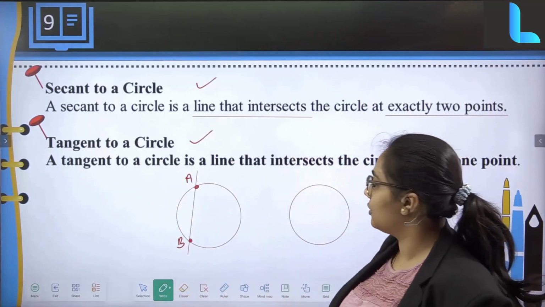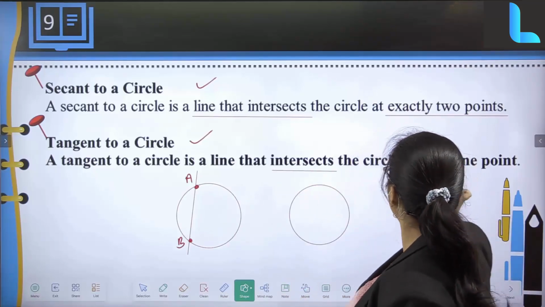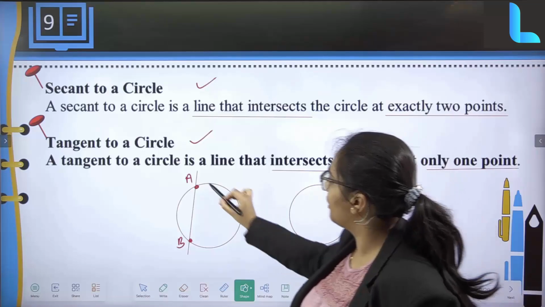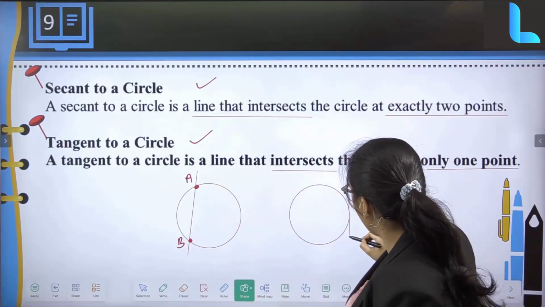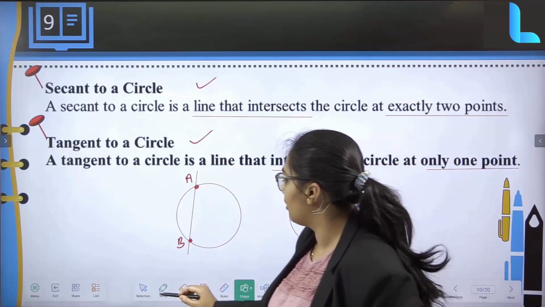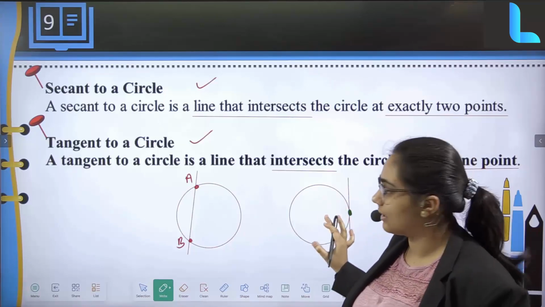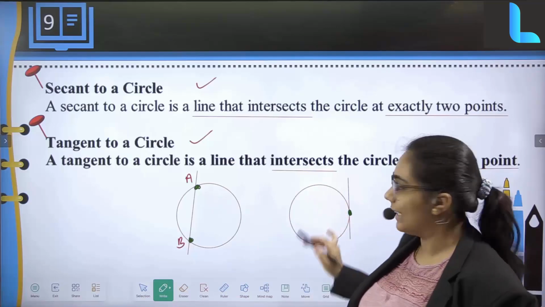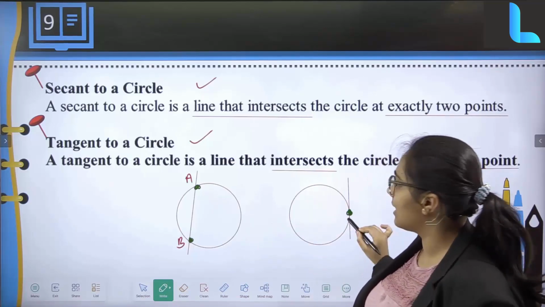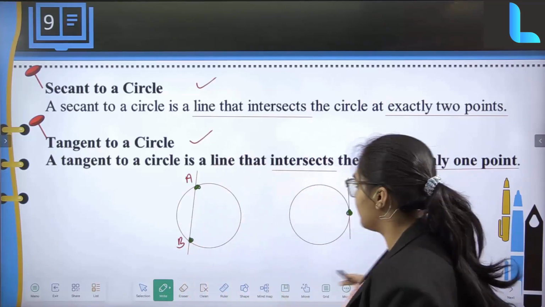Similarly, what is a tangent to a circle? A tangent to a circle is a line that intersects the circle at only one point. Over here it is intersecting at 2 points. If I have to intersect this at only one point, you can see over here there is only one single point which is going to intersect the circle. Here I have two different points which touch my circle. But when it comes to a tangent, there is only one single point which touches the circle. That is going to be a tangent of a circle.